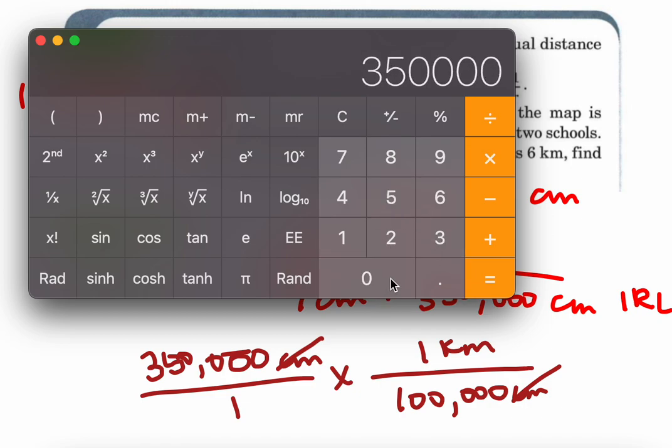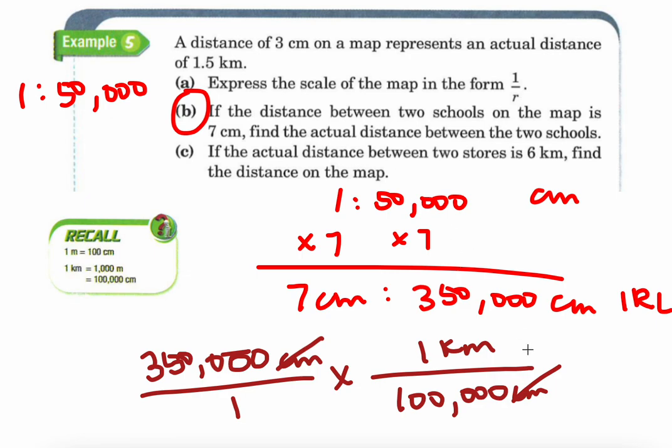It's a lot of zeros going on, so I have a shortcut with zeros that I can use, or I can use my calculator. That would be 3.5. Okay, so they are 3.5 kilometers away from each other in real life, although on the map, it only shows that they're 7 centimeters away. Okay, let's move on to part C then.